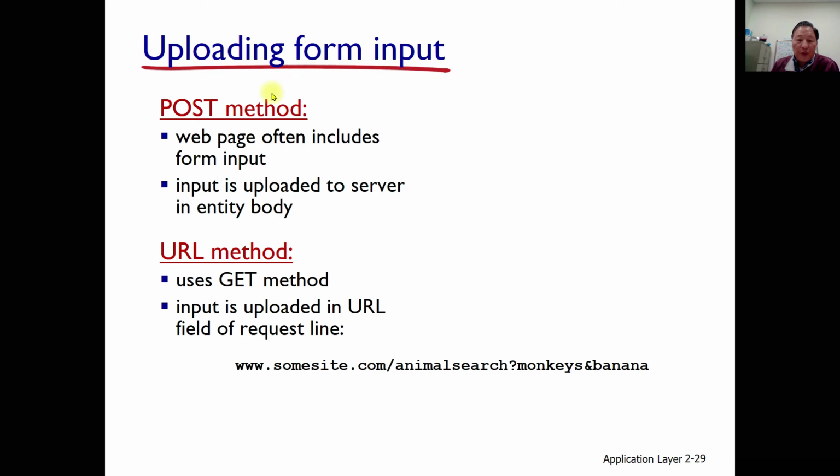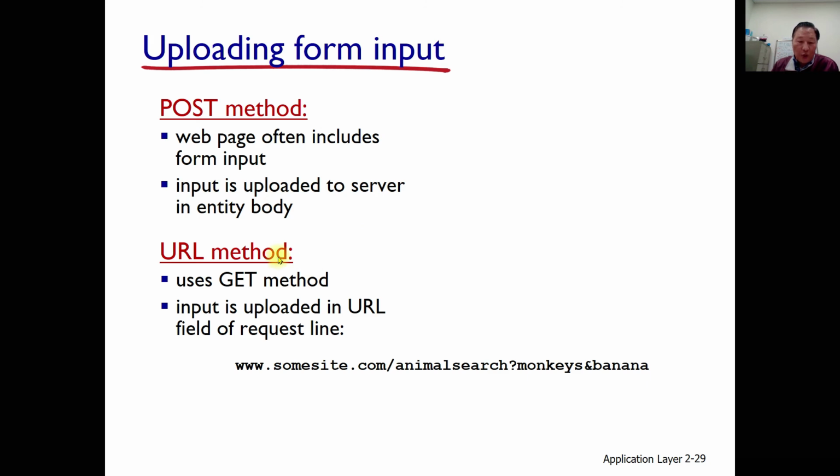For uploading form input, we can use two kinds. One is the POST method, and the other is the GET method, which can also be called the URL method. In the POST method, when a web page includes form input, the input is uploaded to the server in the entity body. An HTTP header field may also be used for that.